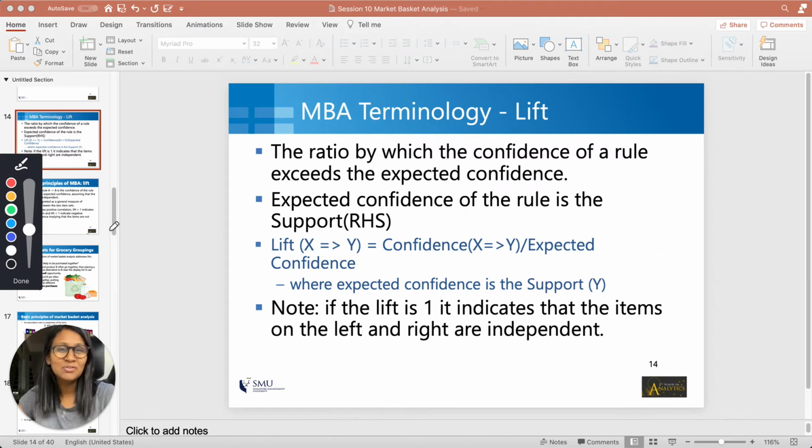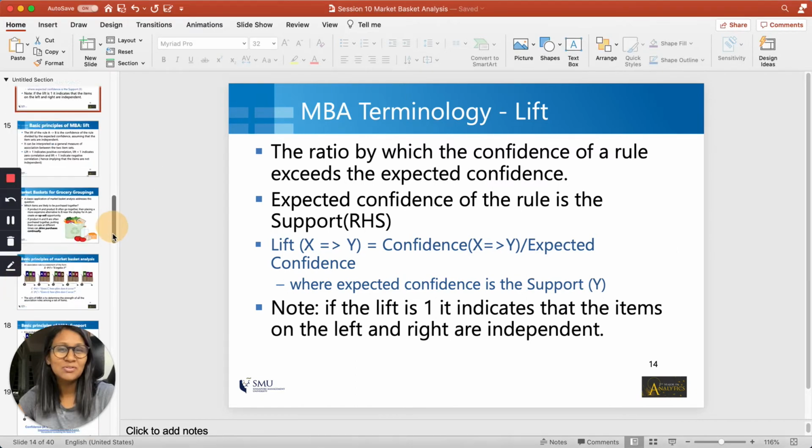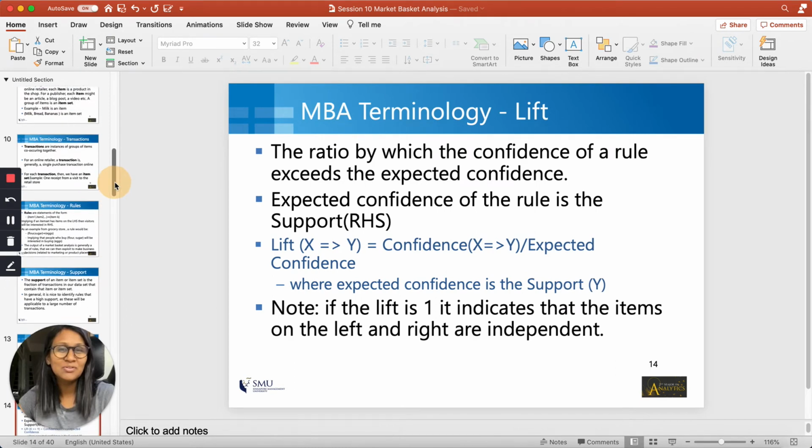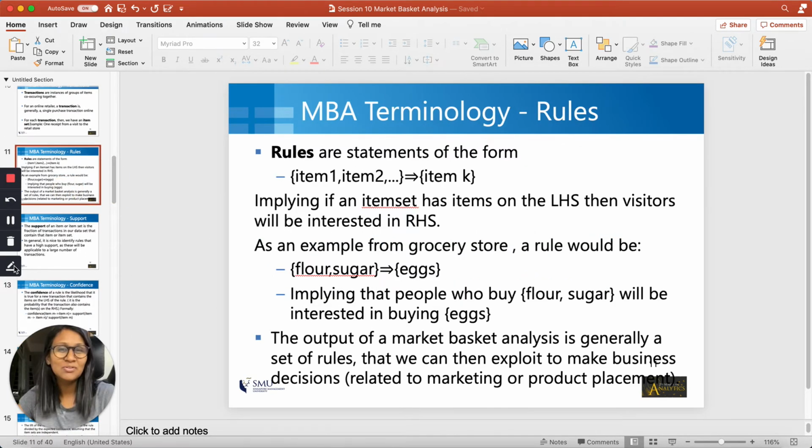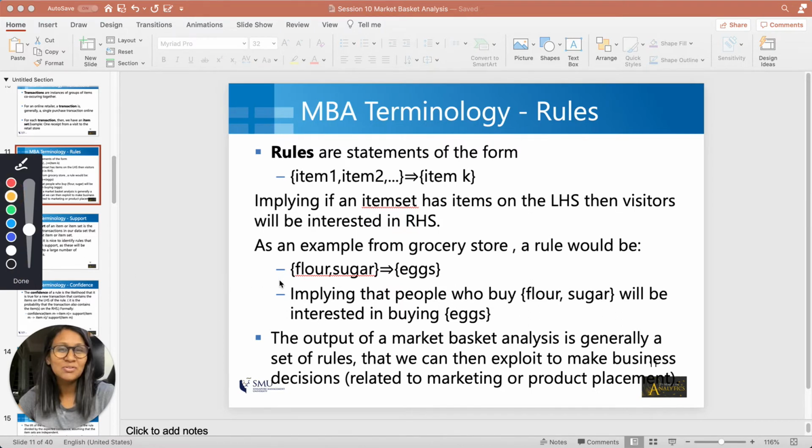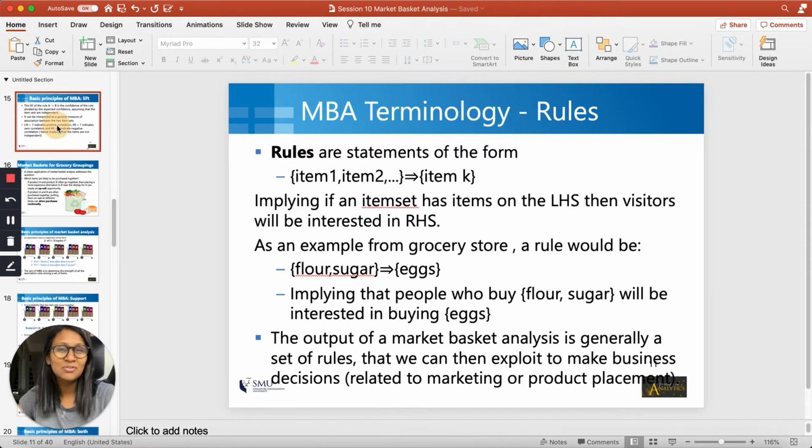So what does that mean? Let's take a look at our example to understand this better. Going back to the example that I've been discussing so far, we're looking at a rule, flour and sugar implies eggs. If I want to calculate the lift of flour and sugar implies eggs, I will calculate the confidence of the rule, flour and sugar implies eggs, and I will divide that by the expected confidence of the rule, which is simply the support of eggs.